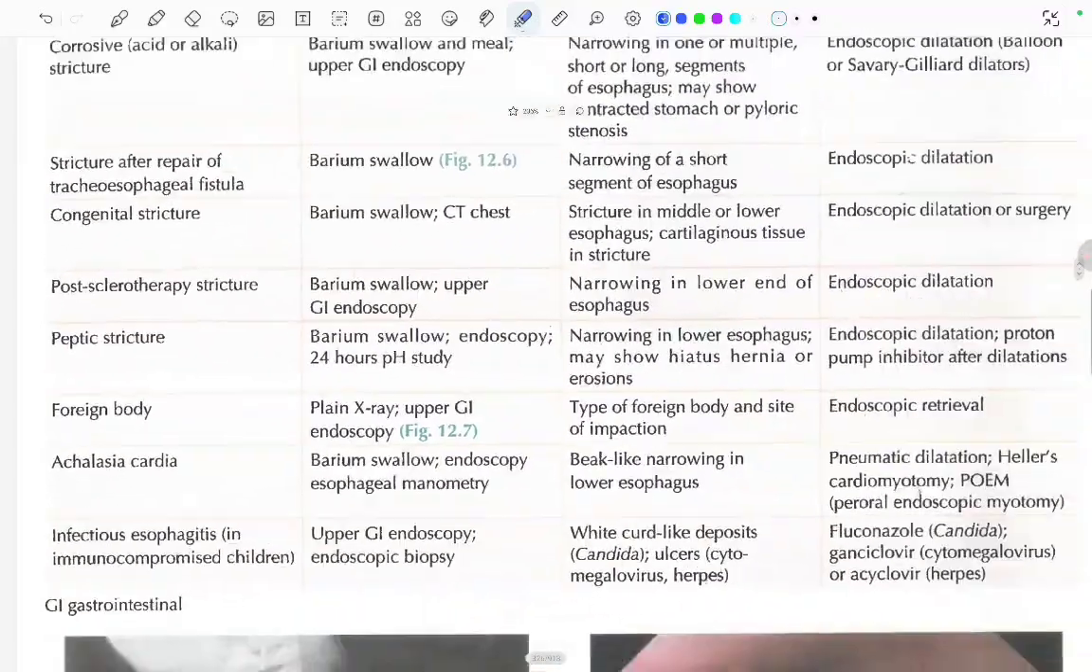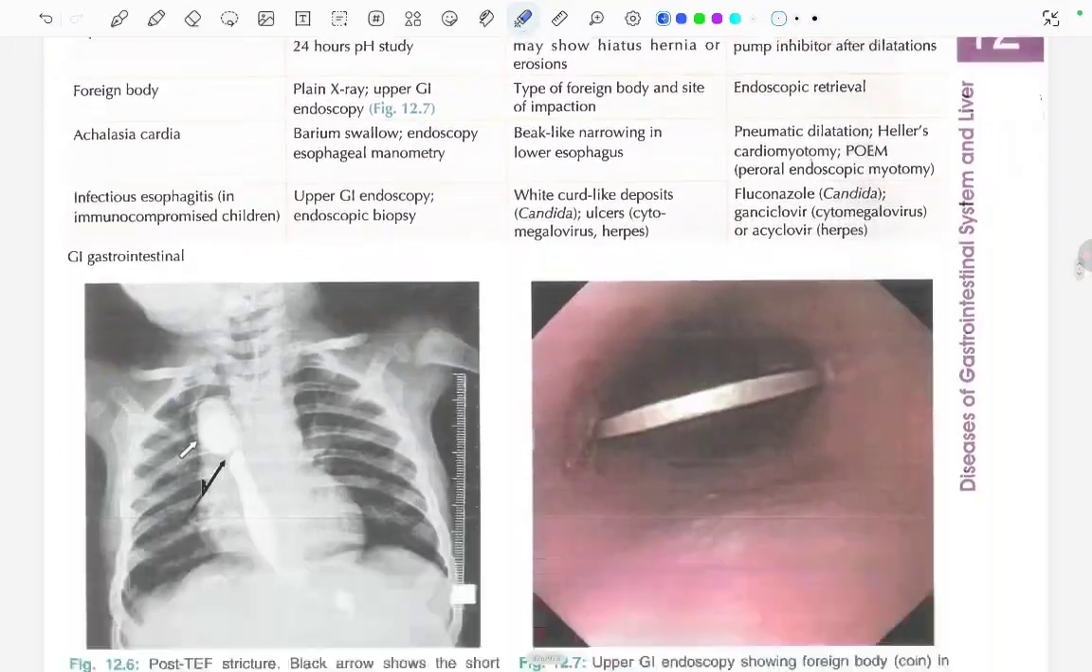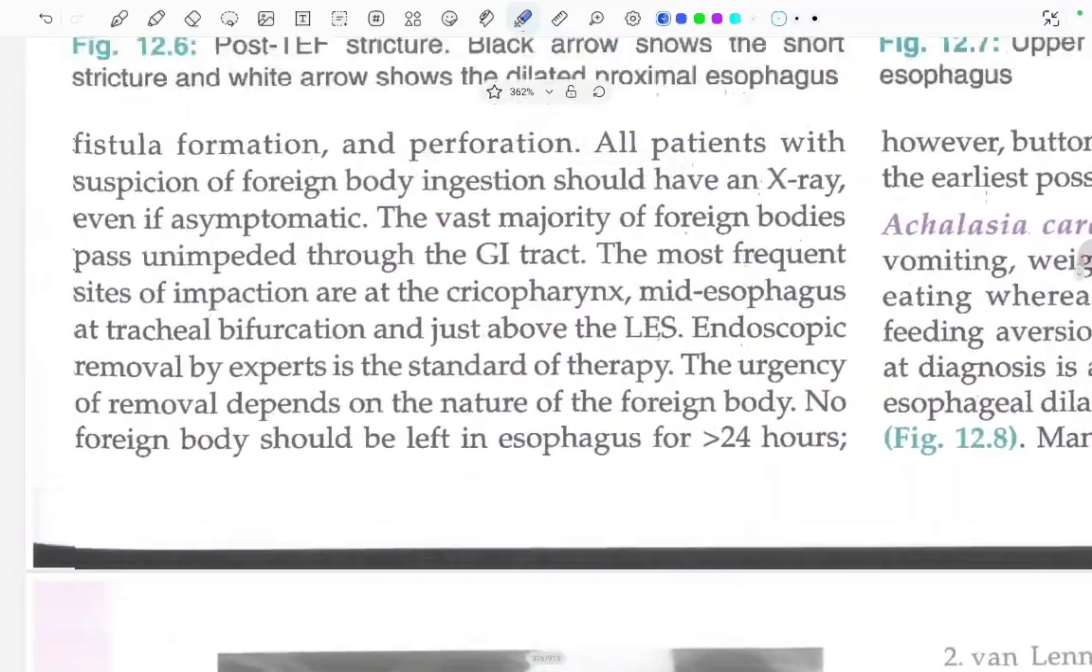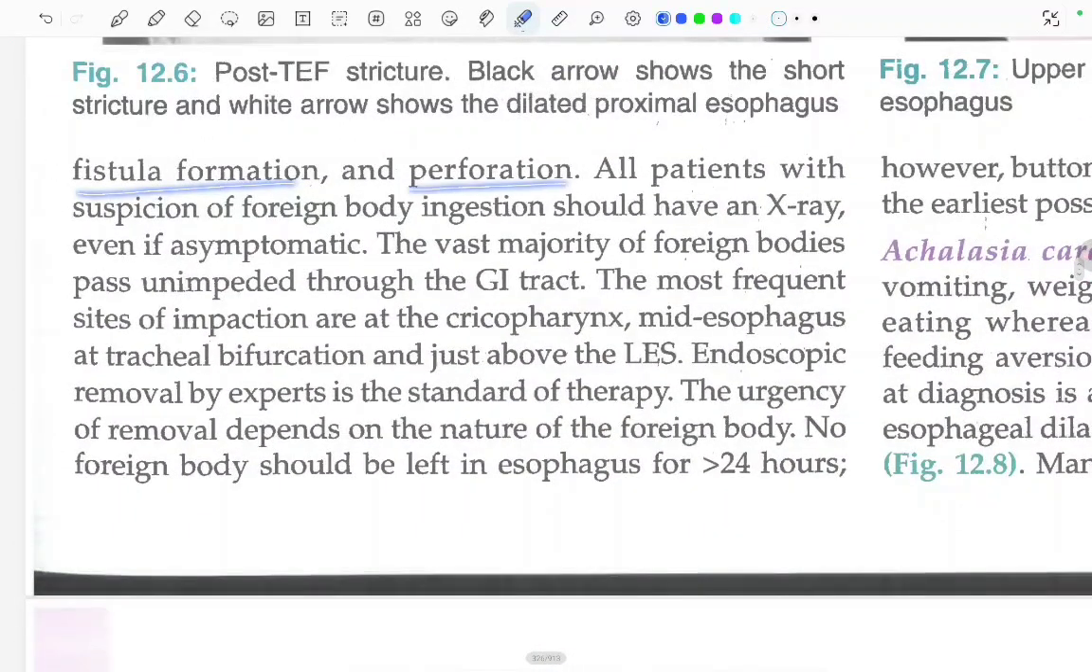This was the table that we were talking about. Multiple magnets can cause necrosis. It can cause fistula formation and perforation. All the patients with the suspicion of a foreign body ingestion should have an X-ray, even if asymptomatic. The vast majority of the foreign bodies pass unimpeded through the GI tract. The most frequent sites of impaction are the cricopharynx, mid-esophagus, at the tracheal bifurcation, and just above the lower esophageal sphincter.